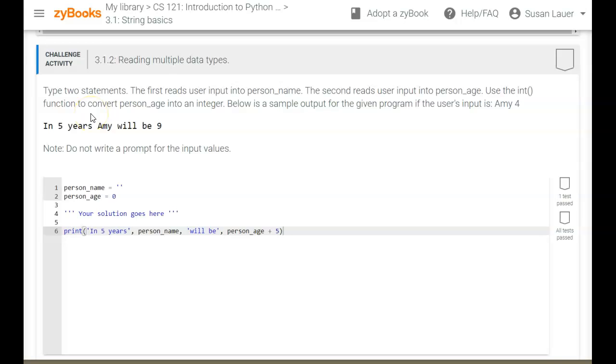This 3.1.2 looks incredibly simple compared to some of the things we've been doing. They want you to take these person name and person age and actually have them have input. So we have user input for the person age, user input for the person name. So you're just putting 2 lines of code here. Note that we could rewrite this using a formatted print statement.